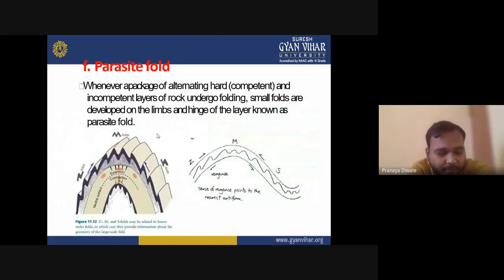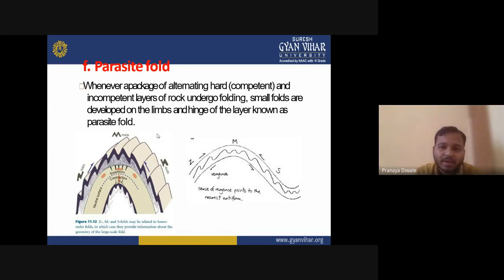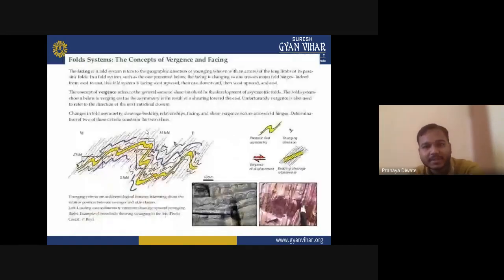Then you have the parasitic fold. Whenever a package of alternating competent and incompetent layers of rock undergoes folding, small folds develop on the limb and hinge of the layer, known as parasitic folds. So this is a parasitic fold.